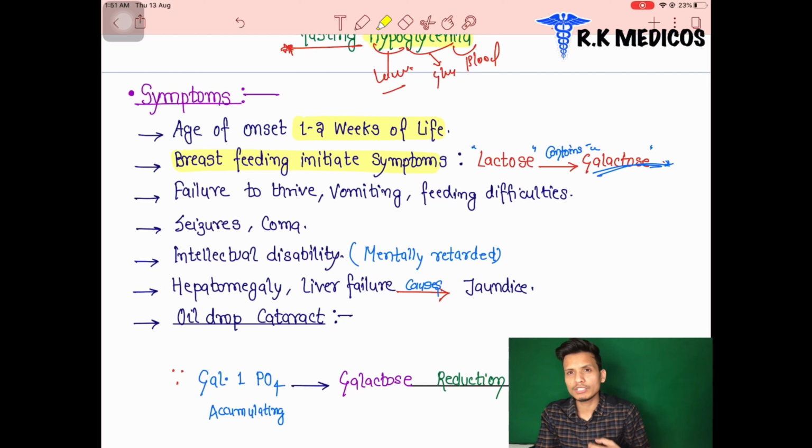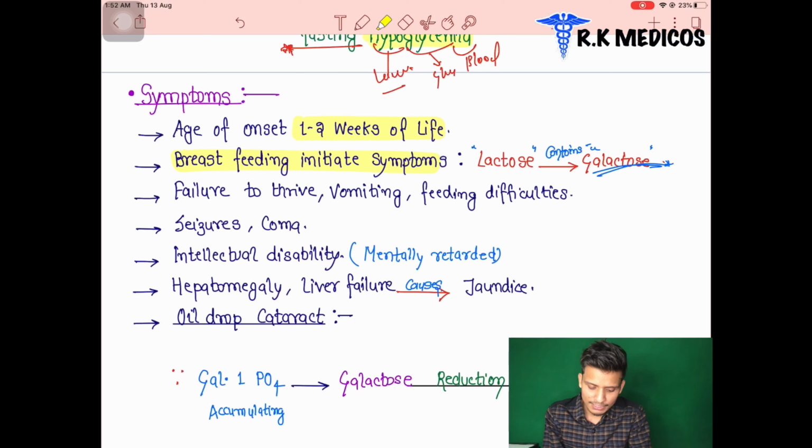Breast milk contains lactose, and this lactose contains galactose, so the galactose is higher in amount in the mother's breast milk. These milks are fed in the initial stage of the baby's life, and the disease develops at that time. That is why there is acute onset in the first and second week of life.